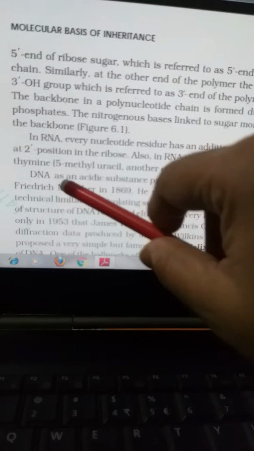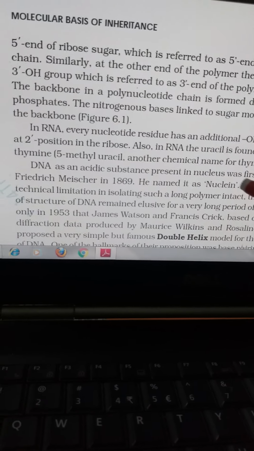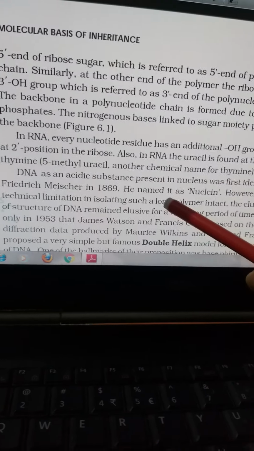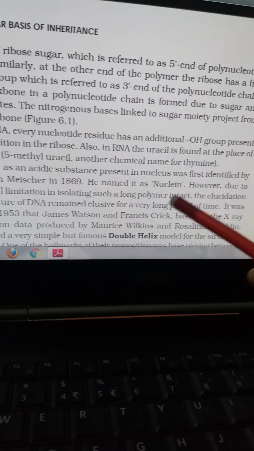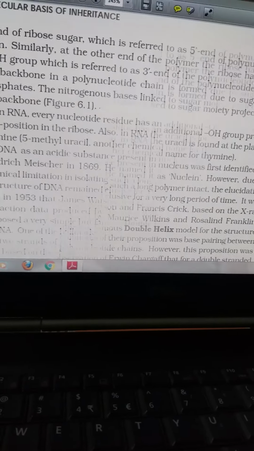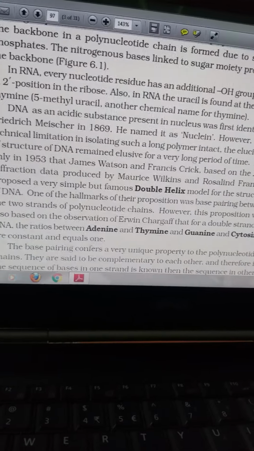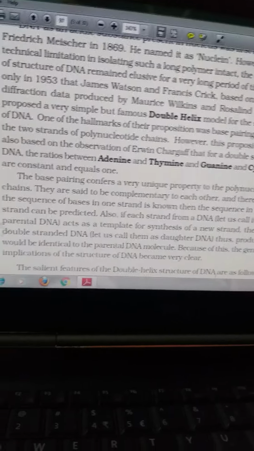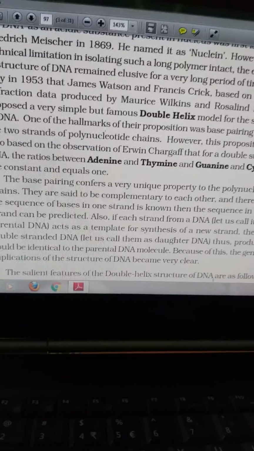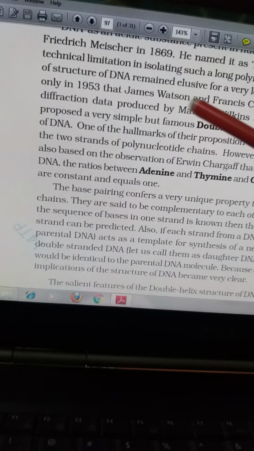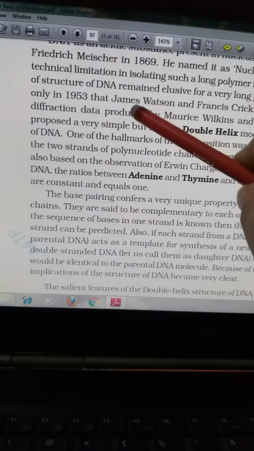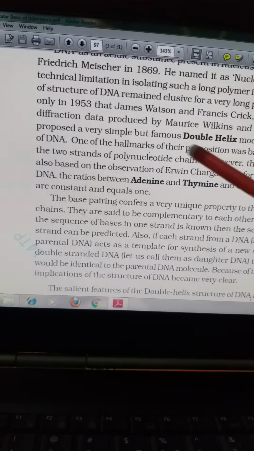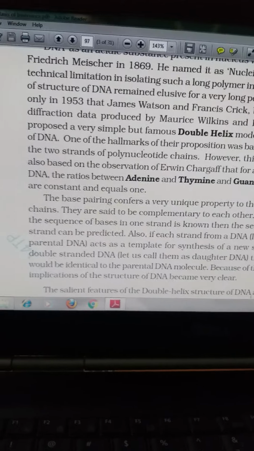Another thing is DNA as an acidic substance present in the nucleus was first identified by Friedrich Miescher in 1869. So he named it nuclein. However, due to technical limitations in isolating the long polymer intact, the elucidation of the structure of DNA took time. Ultimately, there were many scientists, but James Watson and Francis Crick, in 1953, found the simple double helix structure that we follow today.